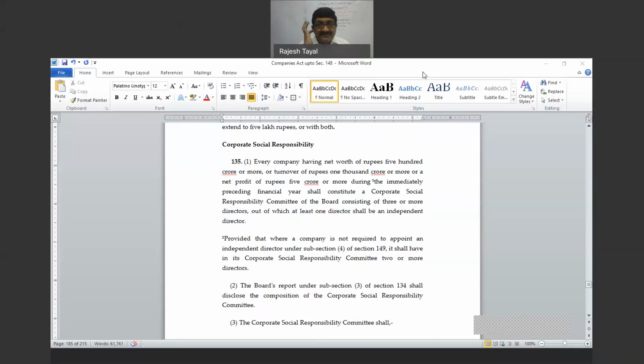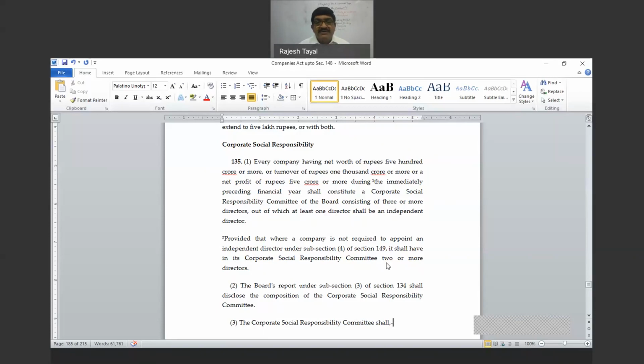So the preceding three financial years is not for applicability, that is for non-applicability, when the provisions will cease to be applicable. If any of these requirements are met during the preceding financial year, then provisions will become applicable. And once applicable, those will be applicable for at least 3 years, because as long as any of the three requirements are met for 3 years, provisions will be applicable. And when it is proved that none of the requirements are applicable for 3 consecutive financial years, then provisions cease to be applicable.